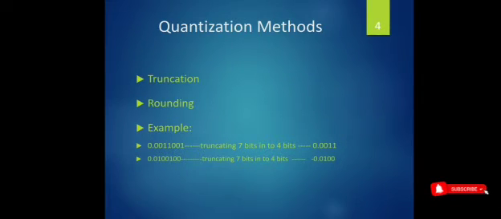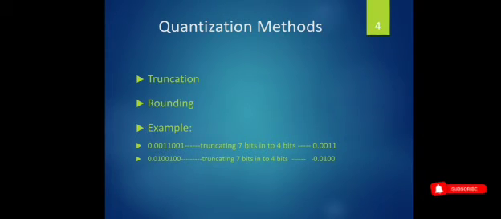See the example. Here, point 00110001, after that we have 7 bits. Truncating 7 bits into 4 bits means you consider only 4 bits and eliminate all the remaining bits. So the answer will be 0.0011. In this case, you check the 5th bit. Here the 5th bit is 0, so no issues. Just simply discard all the bits after the 4th bit.